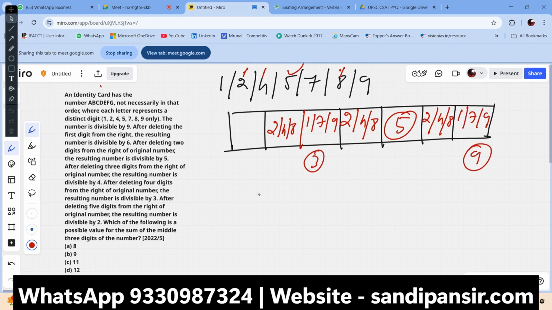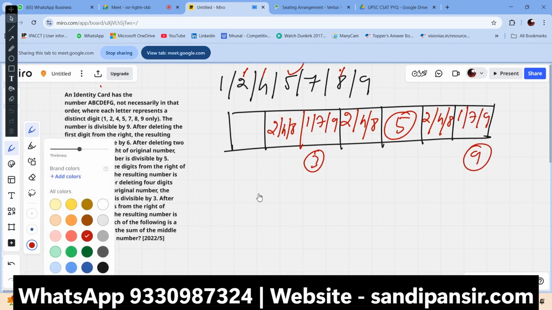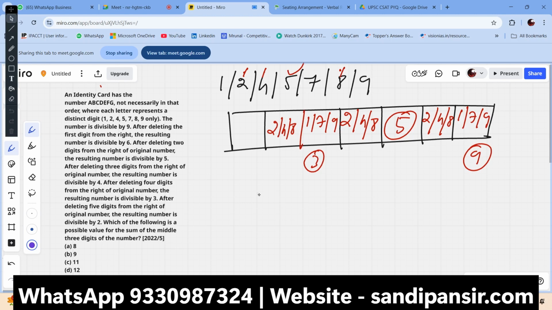Got it? I hope you got the answer here. Now, the value of the sum of the middle 3 digits, they are asking about these 3 digits. What would be the value? 5 would be there. We have to put the value here. Now, if I take 2 here, I might take 1 here, 2. Here we can take 2. The total resulting number is 8.